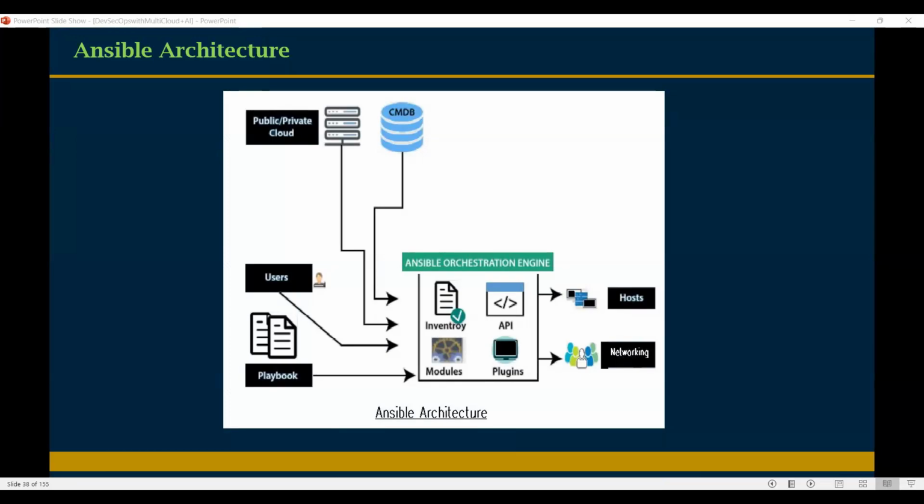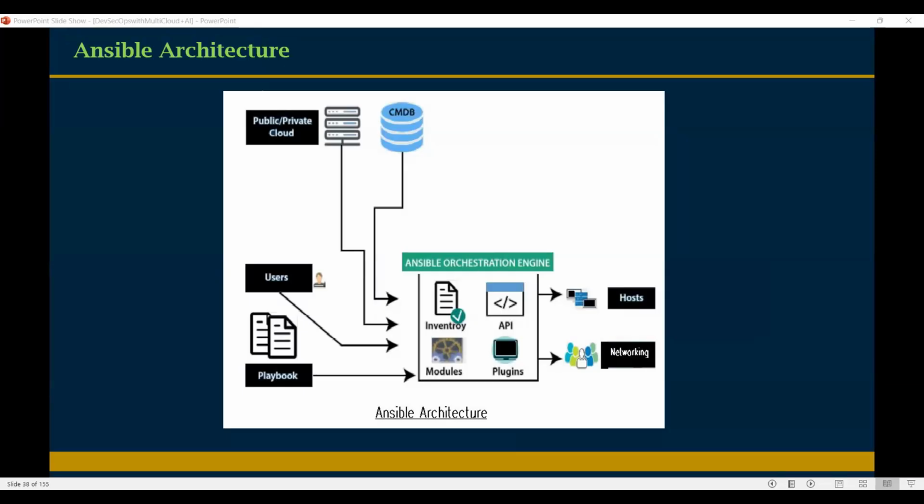These three lines are common for every playbook. Then hyphen hosts: on which hosts you want to deploy Java. All hosts, development hosts or QA hosts, you can give this.